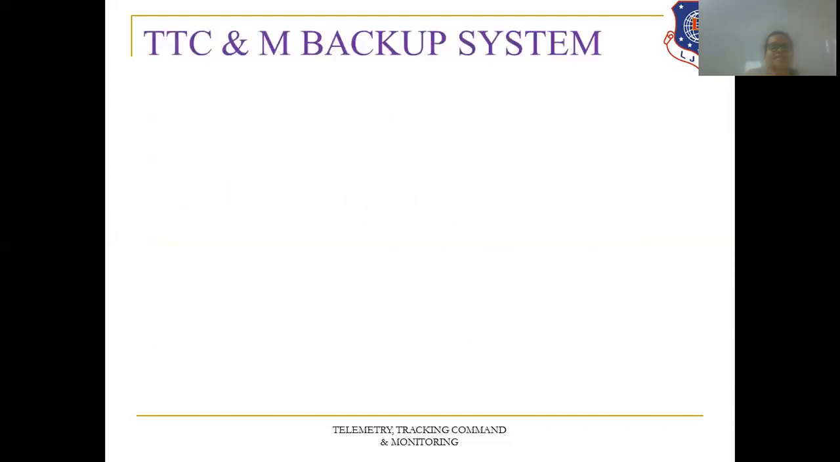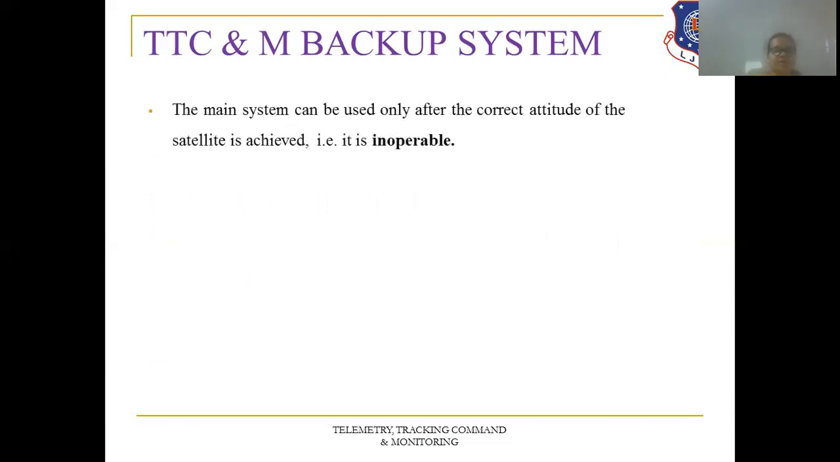Now, next, that is the TTC and M backup system. The main system can be used only after the correct attitude of the satellite is achieved. That is, it is inoperable before that, right? So what is the backup system for? The main system can be used only after the correct attitude of the satellite is achieved.